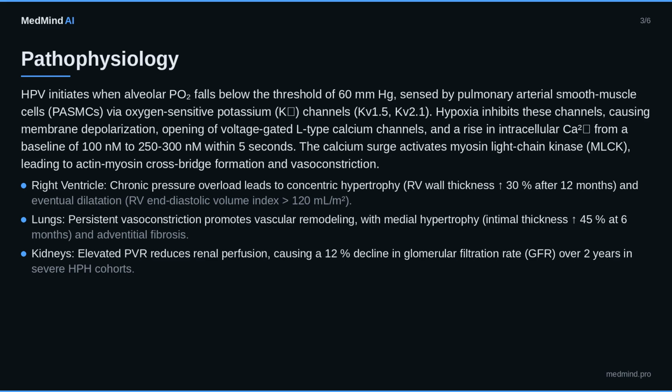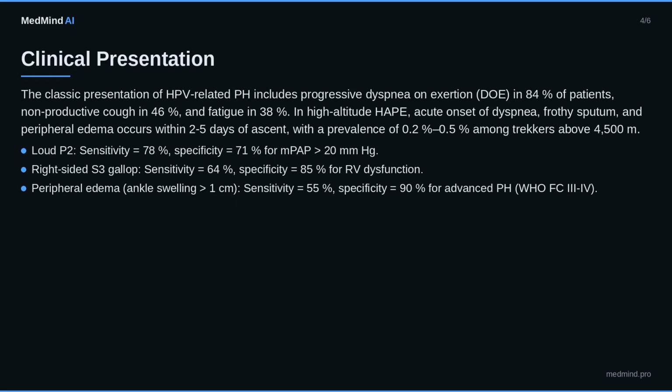Kidneys, elevated PVR reduces renal perfusion, causing a 12% decline in glomerular filtration rate, GFR, over 2 years in severe HPH cohorts.